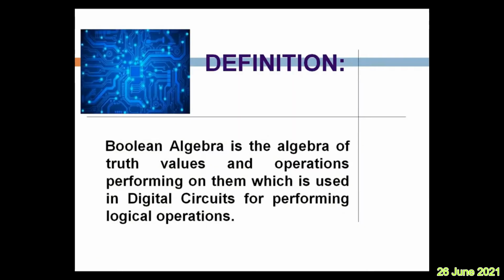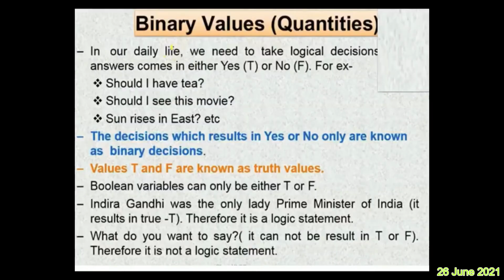As a part of a definition, Boolean algebra is the algebra of truth values and the operations performed on them, which is used in digital circuits for performing logical operations. So why are they called logical operations? Because in arithmetic operations you will have a value, the result will be a value, whereas in logical operations the statement will be either true or false. It has to reach a logical end. If you say some statement, it must be either true or false, okay? That is what we call a logical operation.